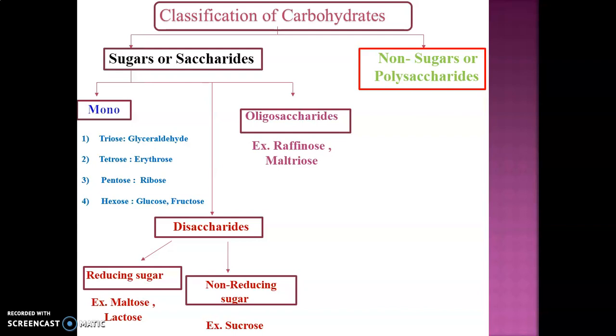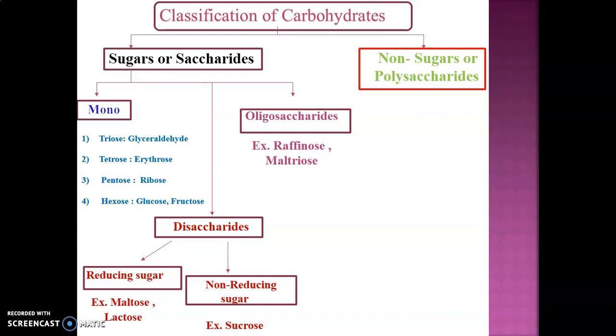Then disaccharides are the carbohydrates or sugars which on hydrolysis give only 2 units of monosaccharides. That's why they are called disaccharides. Then oligosaccharides are the sugars which on hydrolysis give 3 to 9 molecules of monosaccharides. That's why they are called oligosaccharides.